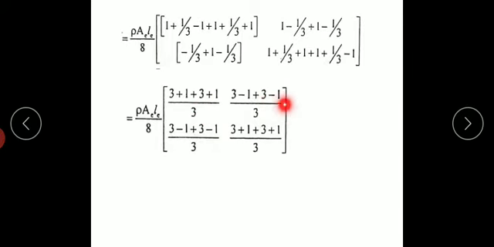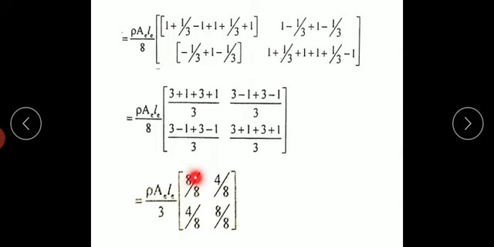Here also 3 minus 1 plus 3 minus 1. So these two come the same here, 3 minus 1 plus 3 minus 1. So the diagonal terms come the same, and this value and this value are the same. So finally I got 8 by 8, minus 4 by 8, minus 4 by 8, and 8 by 8. Okay, so here what I have done is, this 3 I took outside and this 8 I took inside.